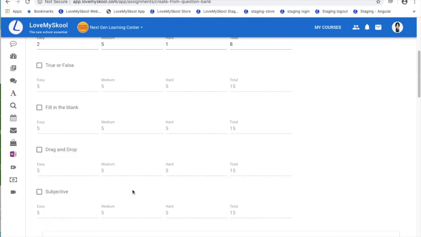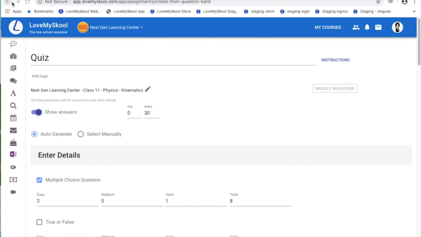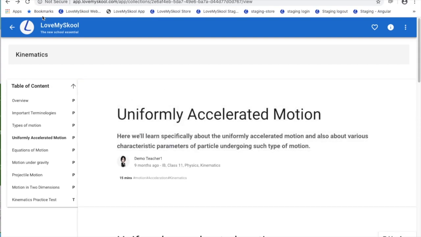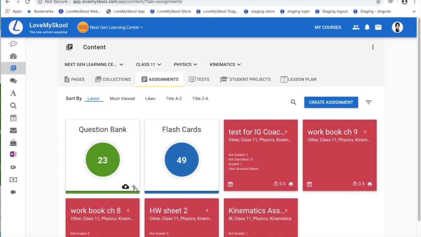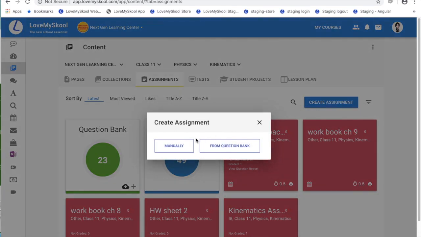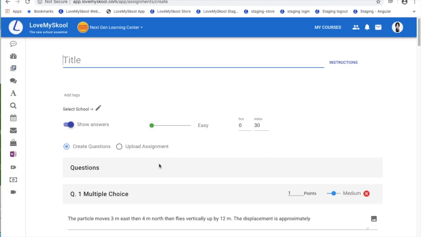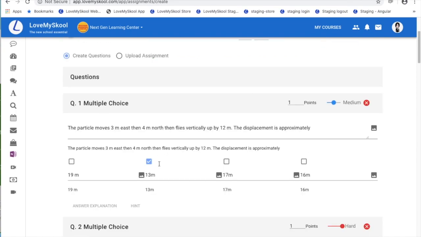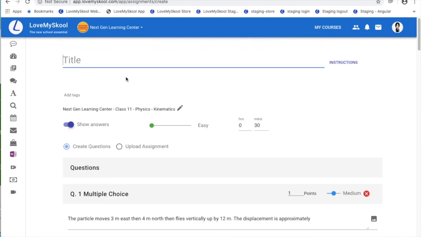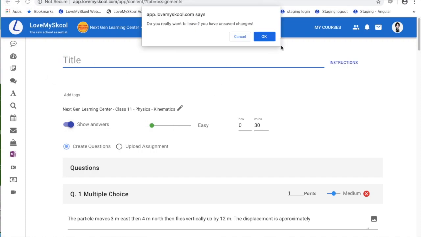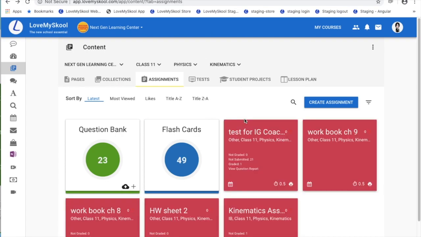To create questions manually, you can either create directly in the question bank by clicking a plus here, or you can create an assignment manually, and on saving that assignment, all the new questions will be added to the question bank automatically. We support MCQs, true and false, fill in the blanks, drag and drop, and subjective questions.